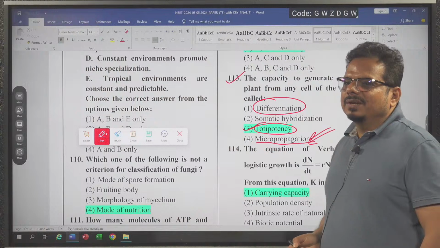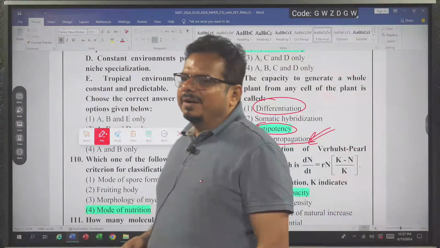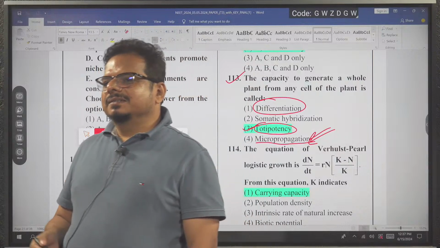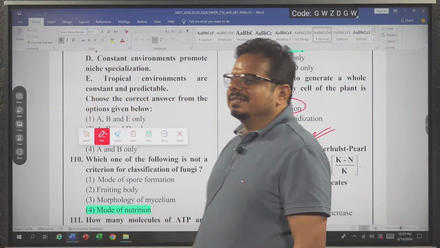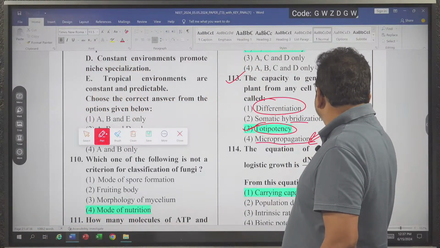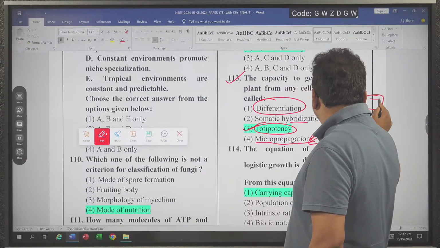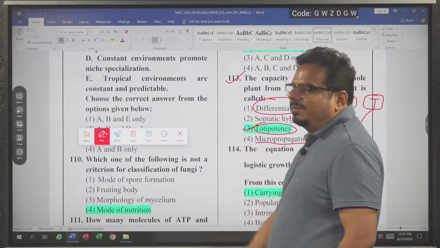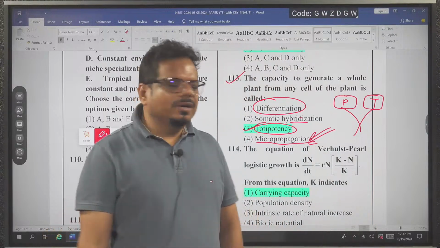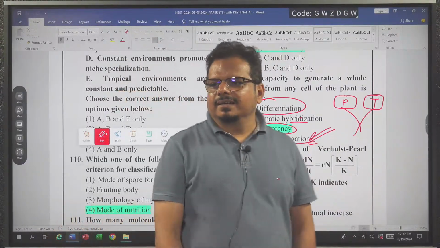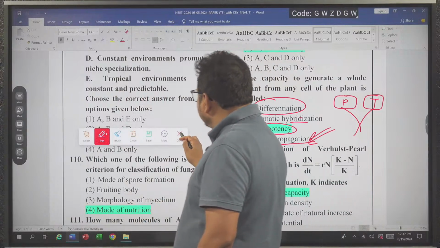The process of formation of primary permanent tissue from simple meristem is called differentiation. What is somatic hybridization? Fusion of two somatic cells, for example potato and tomato. So we got an idea about every option. So this question is also done.